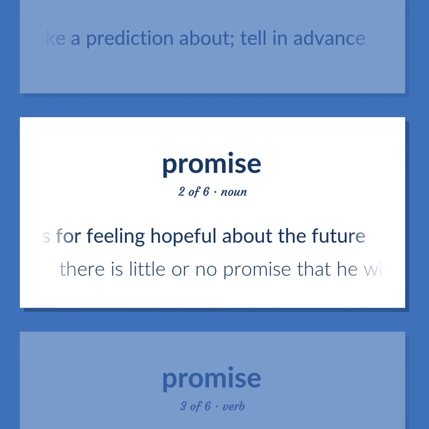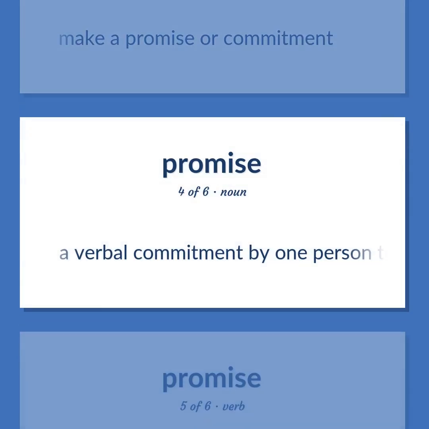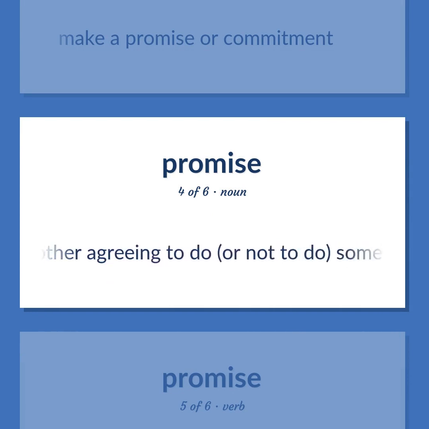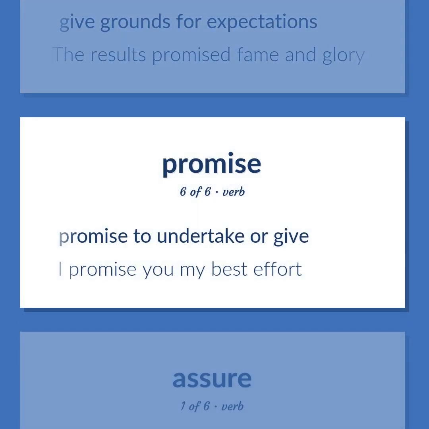There is little or no promise that he will recover. Make a promise or commitment. A verbal commitment by one person to another agreeing to do, or not to do, something in the future. Give grounds for expectations. The results promised fame and glory. Promise to undertake or give.